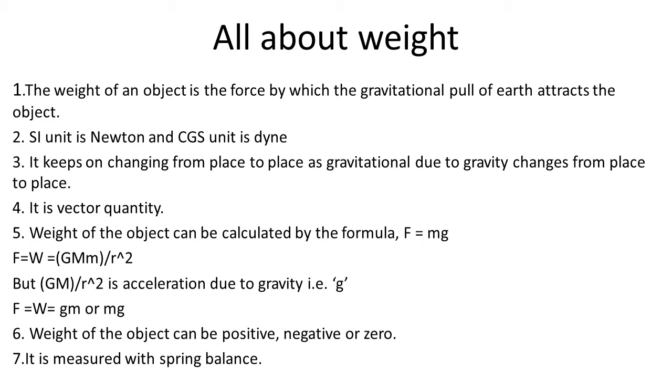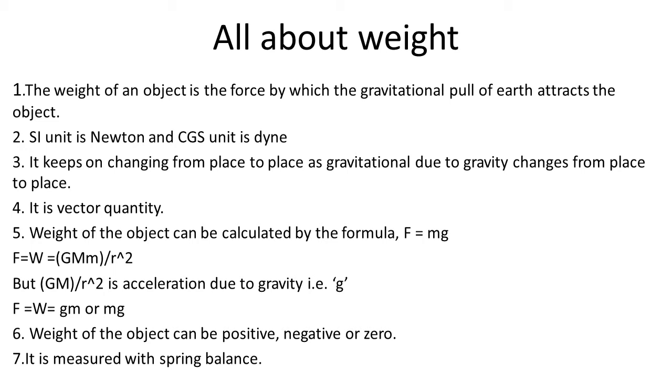Also, weight being a force is a vector quantity and its direction is towards the center of the Earth. As the value of g, that is acceleration due to gravity, is not the same everywhere, the weight of the object changes from place to place, although its mass remains the same everywhere.